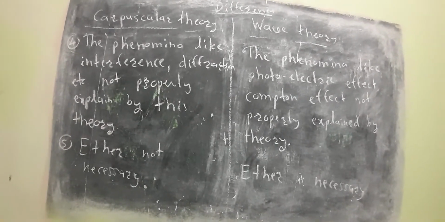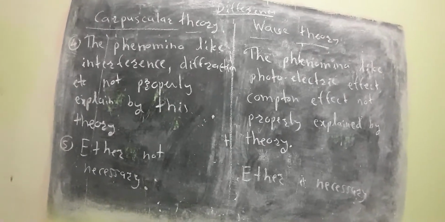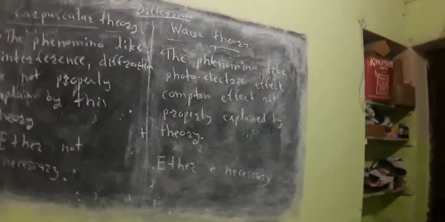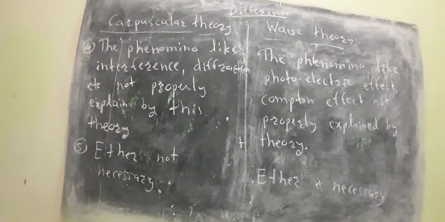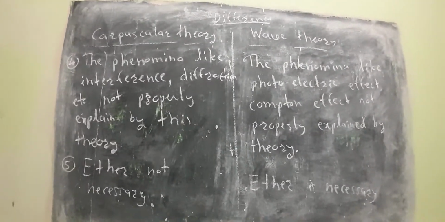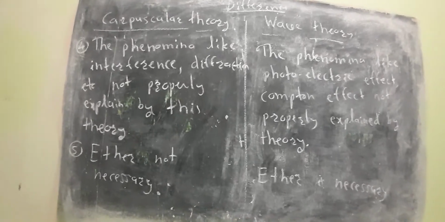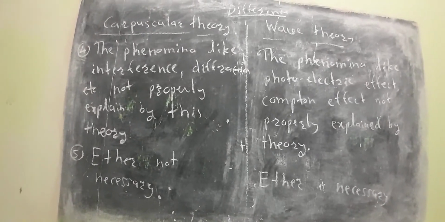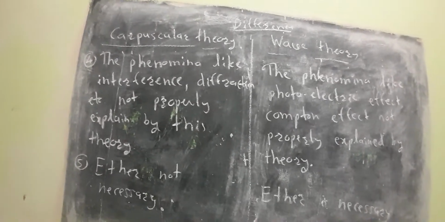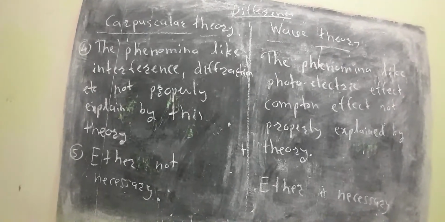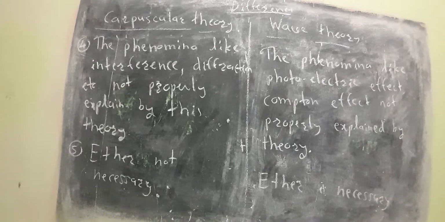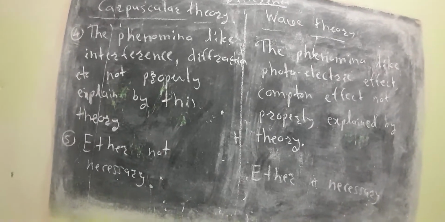Or a question can be asked as a multiple choice question: for motion of the wave by wave theory of light, a typical medium is necessary. So we can say that ether is necessary. Like this, a number of questions can be asked. So we have seen the concept of corpuscular theory in detail. We have seen the concept of wave theory of light in detail. Next time we will see the remaining part of this chapter. Now we stop here.